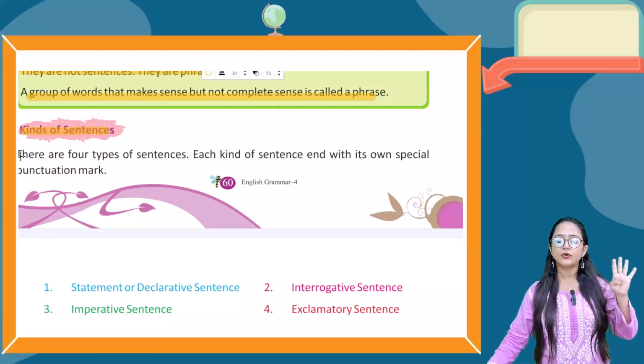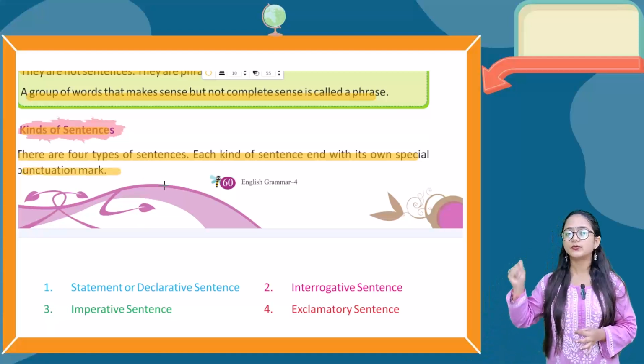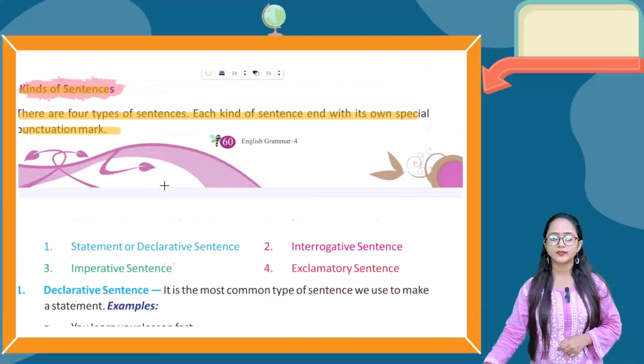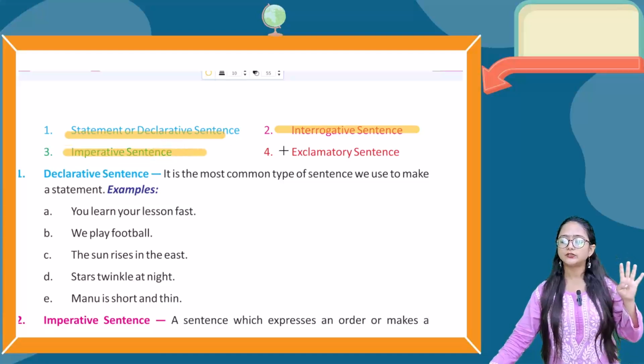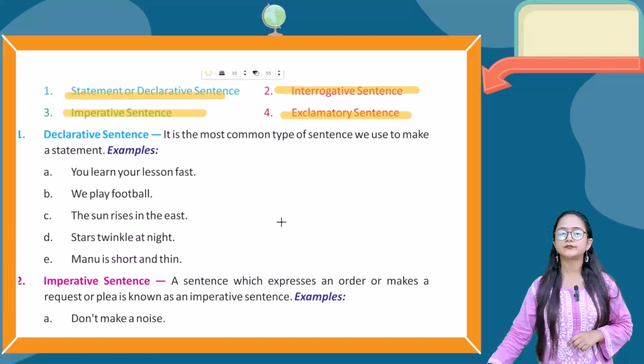There are 4 types of sentences. Each kind of sentence ends with its own special punctuation mark. Okay. First one, statement or declarative sentence, then interrogative sentence, then imperative sentence, and the fourth one is exclamatory sentence. So let's talk about these types of sentences one by one.